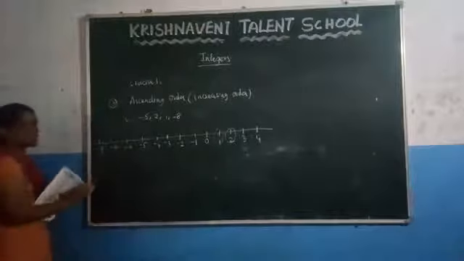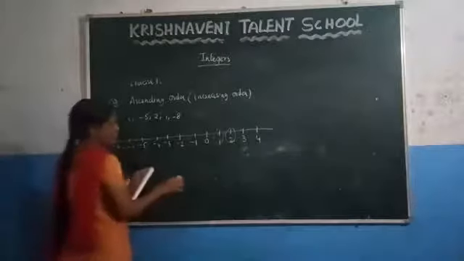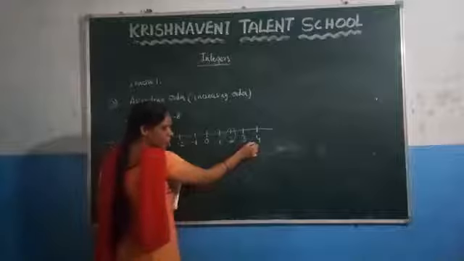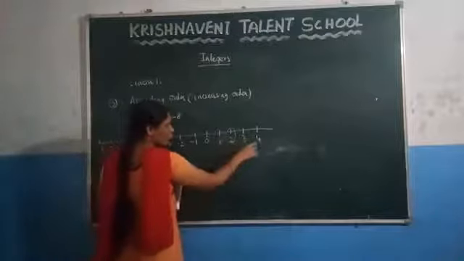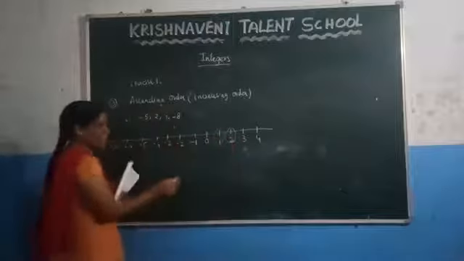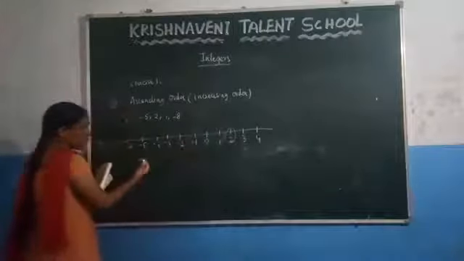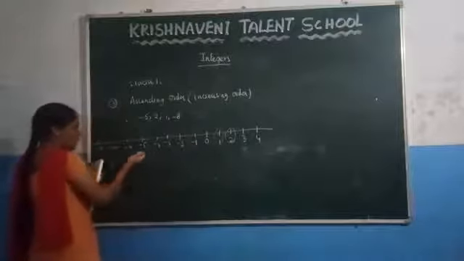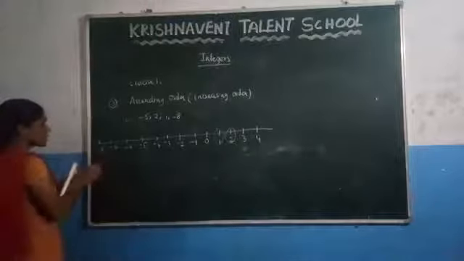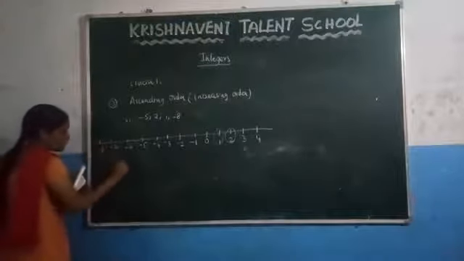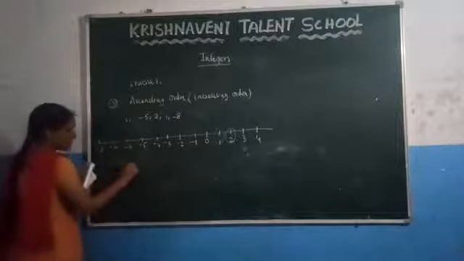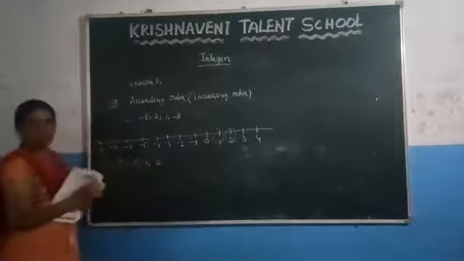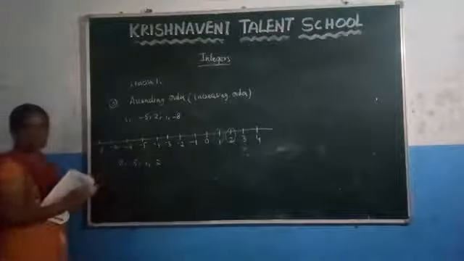Among these numbers, what is the smallest number? We have already discussed in your previous classes that while going to the right side of the number line, the number increases. That means 1, 2, 3, 4, 5, 6. The number keeps on increasing here. While going to the left side of the number line, the number keeps on decreasing. -1, -2, -3. These numbers keep on decreasing here. From this, what is the smallest number here? -8. After that, -5, and after that 1, and after that 2. So we have written these numbers in ascending order.